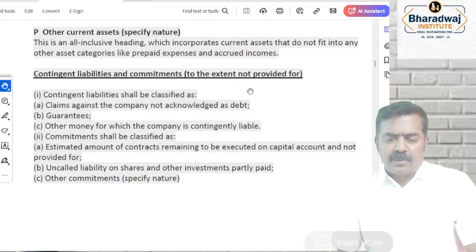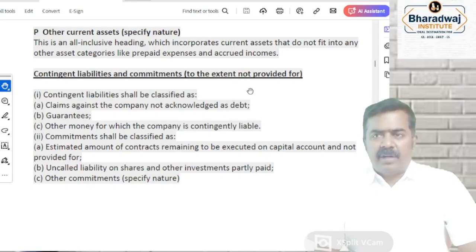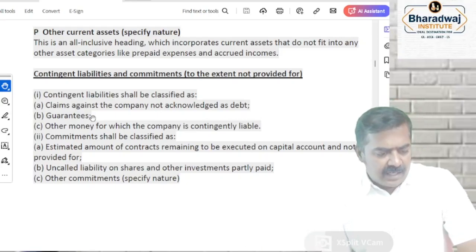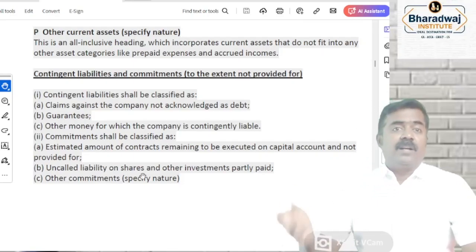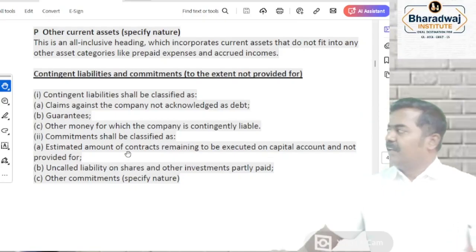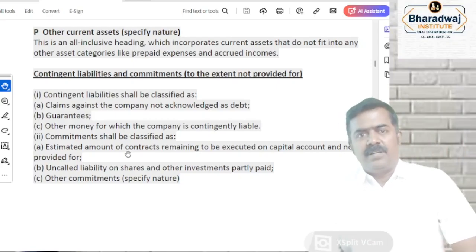Contingent liabilities and which one? Commitments. Contingent liability means an obligation that may or may not arise. Claims against the company, guarantees, any other money for which the company is contingently liable. Commitments like contracts signed but not executed, any uncalled liability like partly paid up investments and other commitments. The obligation may or may not come. That is called as what? Contingent liability. That will not be part of your balance sheet. That will be given as a footnote.